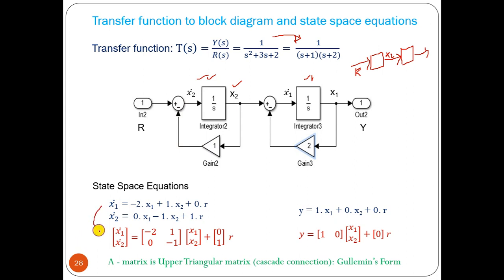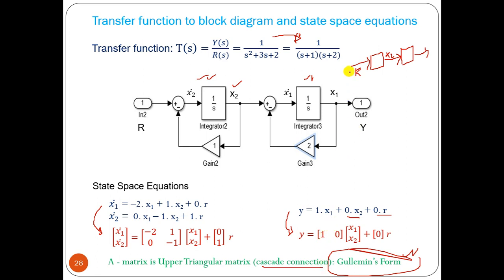From that we can write this in matrix form, and y equal to x1 only, the other two terms are 0. If you convert the transfer function into series form, draw the block diagram and write the state space model, that is called Jordan's canonical form, that means connected in cascade or in series.